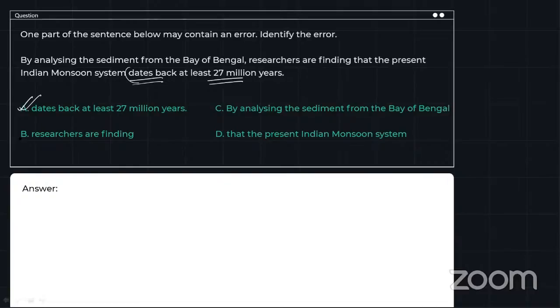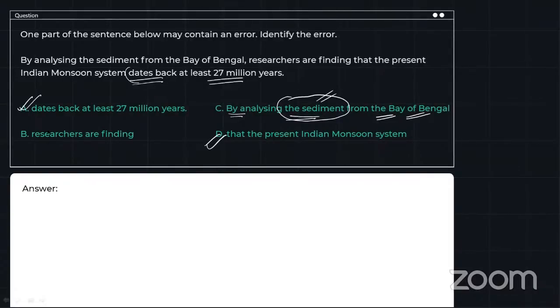Okay. Researchers are finding now by analyzing the sediment from the Bay of Bengal. Now the sediment, the Bay of Bengal is completely correct. Yes, there can be a controversy that most of the time we do not use the with the names of bay, right? But here the use of the Bay of Bengal is correct because we're talking about a particular subject over here, right? The Bay of Bengal is not the subject, but the sediments is the subject. So we can use the Bay of Bengal.